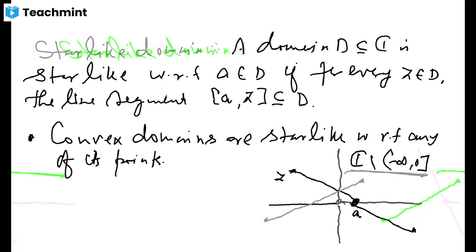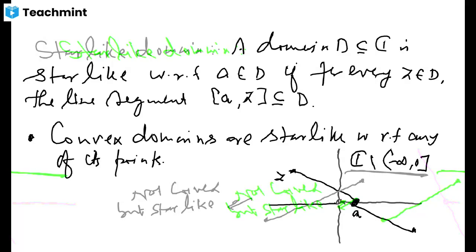It is quite obvious that it is not convex, but star-like. It is star-like with respect to every positive real number. And so this is the object of interest for us, where we will establish the existence of the antiderivative.